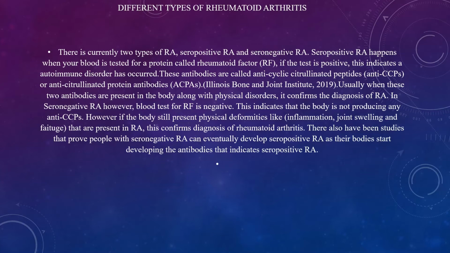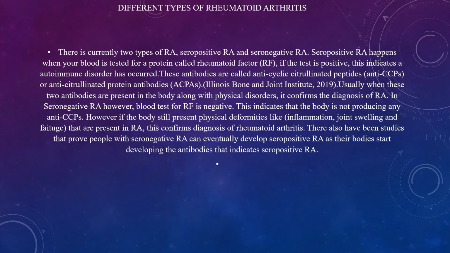For the respective case of RA, these antibodies are called anti-cyclic citrullinated peptides, anti-CCPs, or anti-citrullinated protein antibodies, ACPAs. Usually, when these two antibodies are present in the body, along with visible physical disorders, it confirms the diagnosis of RA.